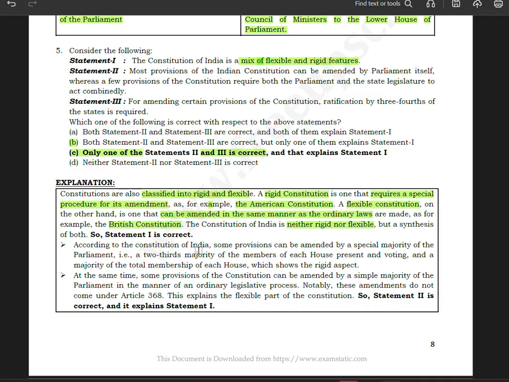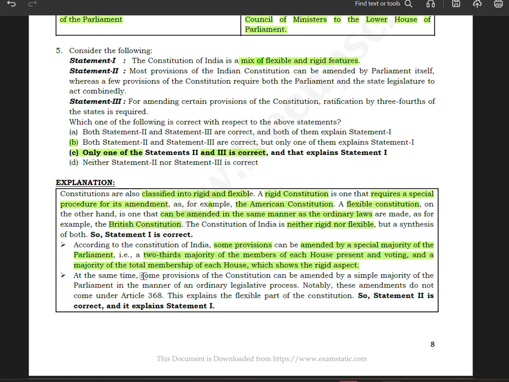According to the Constitution of India, some provisions can be amended by a special majority of the parliament, that is, two-thirds majority of the members of each house present and voting, and a majority of the total membership of the house, which shows the rigid aspect.